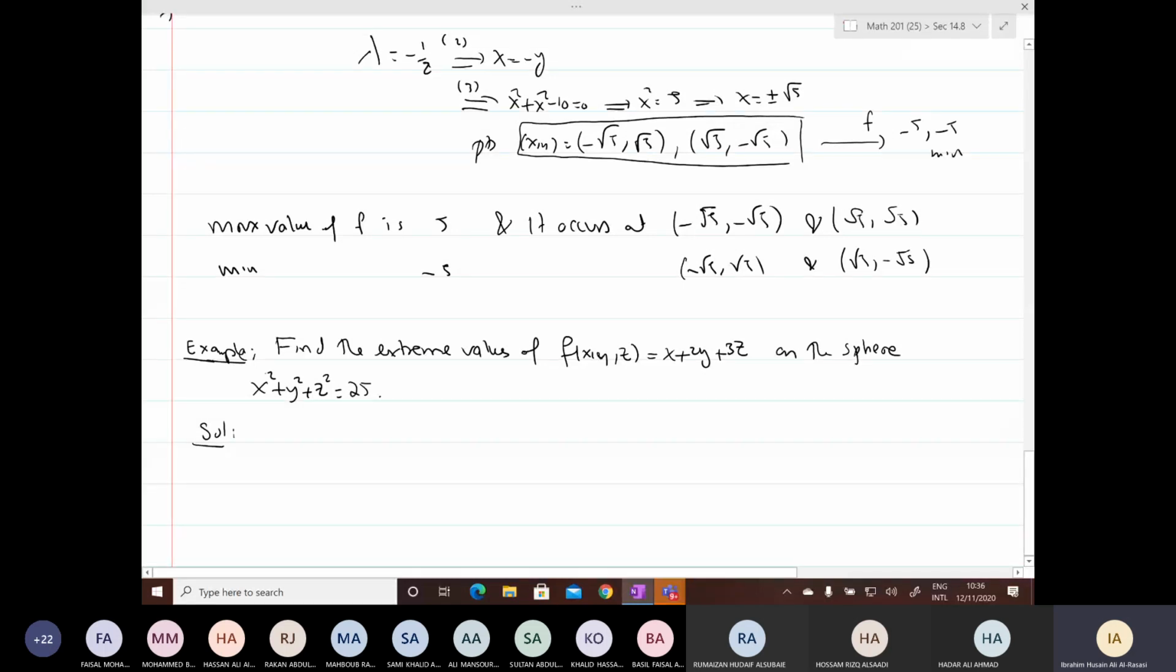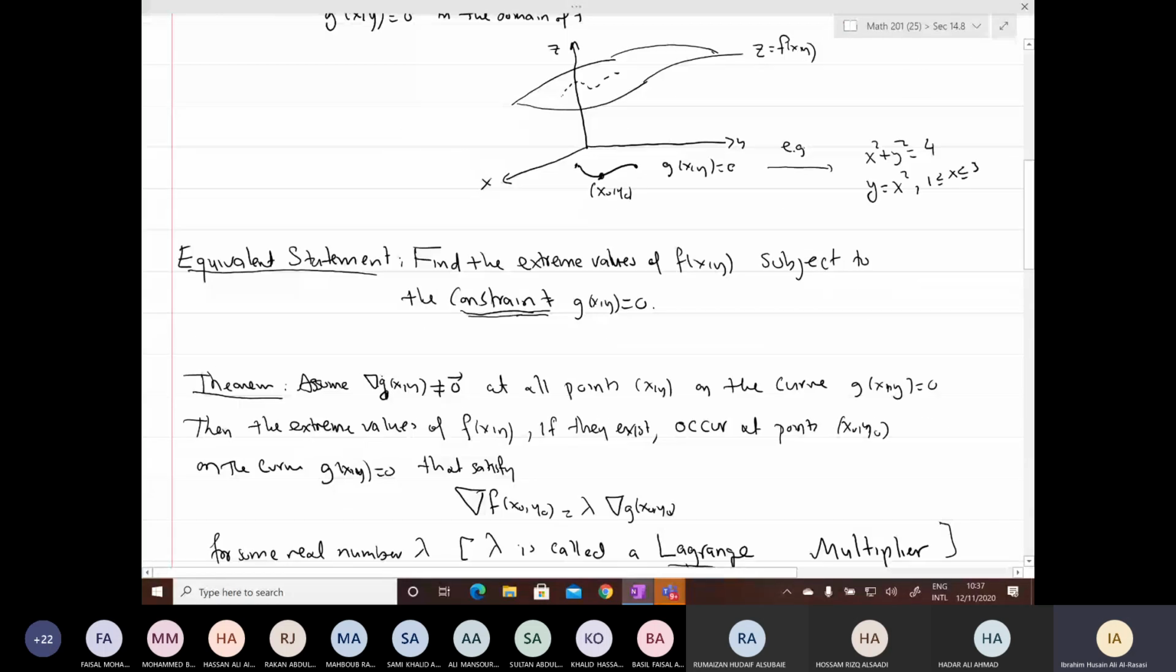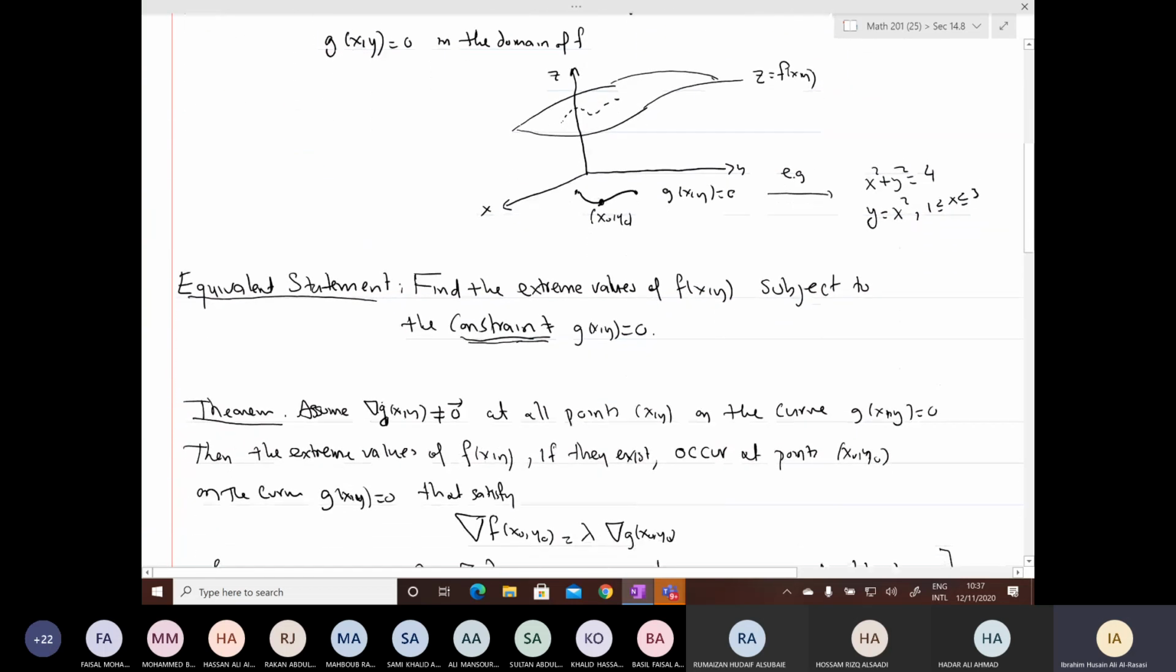So here, just a natural extension. The main problem stated above was given in terms of two variables. Find the extreme values of f(x, y) subject to g(x, y) equal to 0. Now it can be generalized to three variables. Find the extreme values of f(x, y, z) on the surface g(x, y, z) equal to 0. You can generalize it to functions of three variables, okay. What about the solution? Exactly the same.